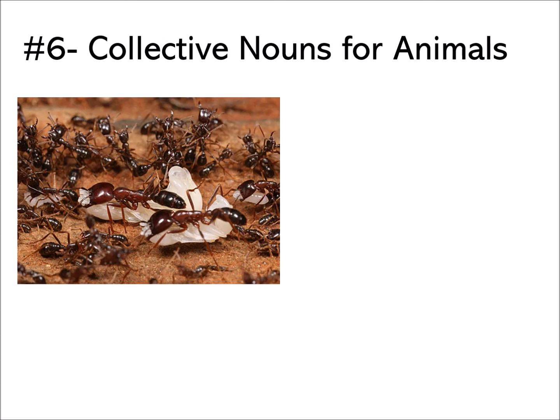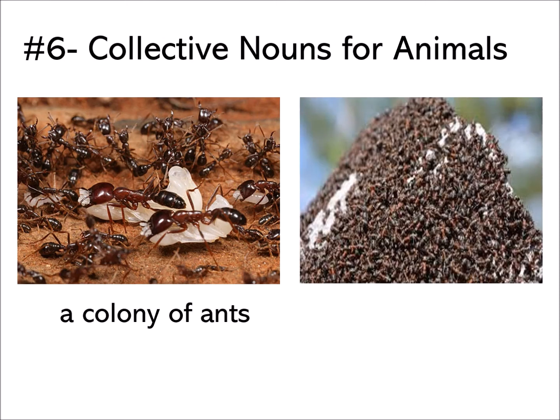Let's look at the sixth collective noun for animal. Yes, these are ants. As you can see, bigger in size and they are queen, and then we have the workers, and we'll have the soldiers, right? So when we have all kinds of ants at the same place searching for food, what do we call? Yes, a colony of ants. They are working like armies, right? They are working like an army, searching for food. As you can see, there are queens, there are workers, as well as the soldiers. So this is a colony of ants.